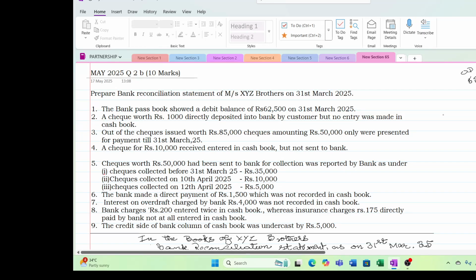Now what is your target book? Because they have given the balance as per passbook, this is the balance as per passbook. Immediately you should understand my target book is cash book. You have to reach the cash book balance. Whenever your target book is, whether it is a passbook or a cash book, immediately it should come to your mind that whatever is done in the cash book, you have to do the same thing.